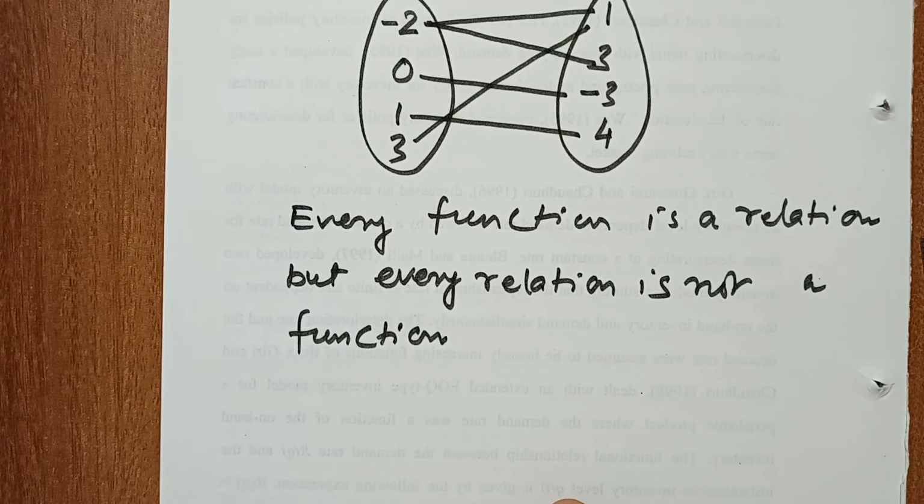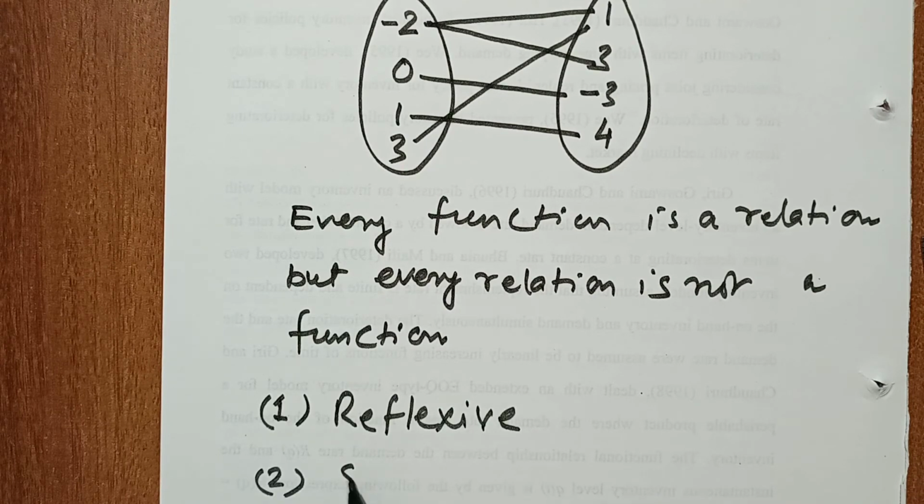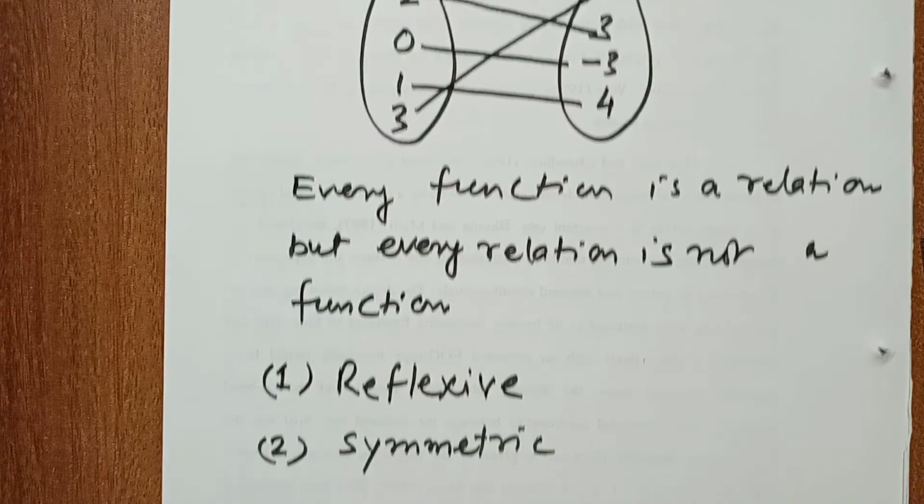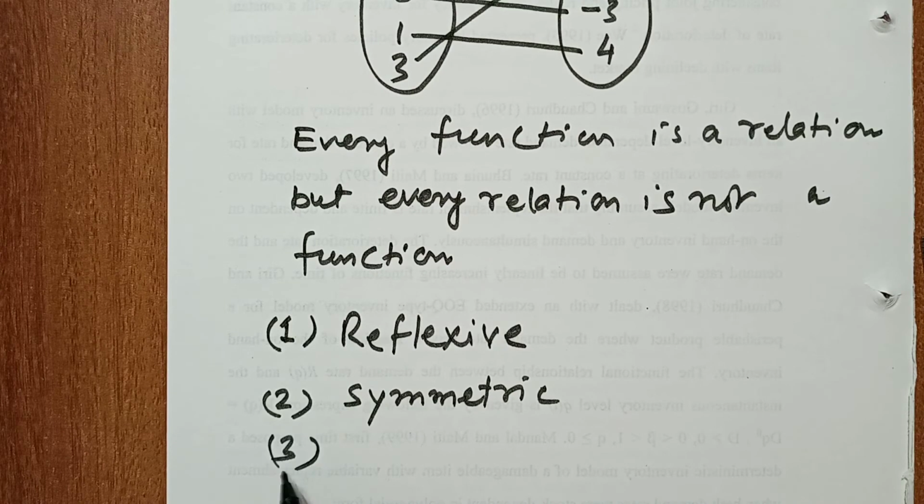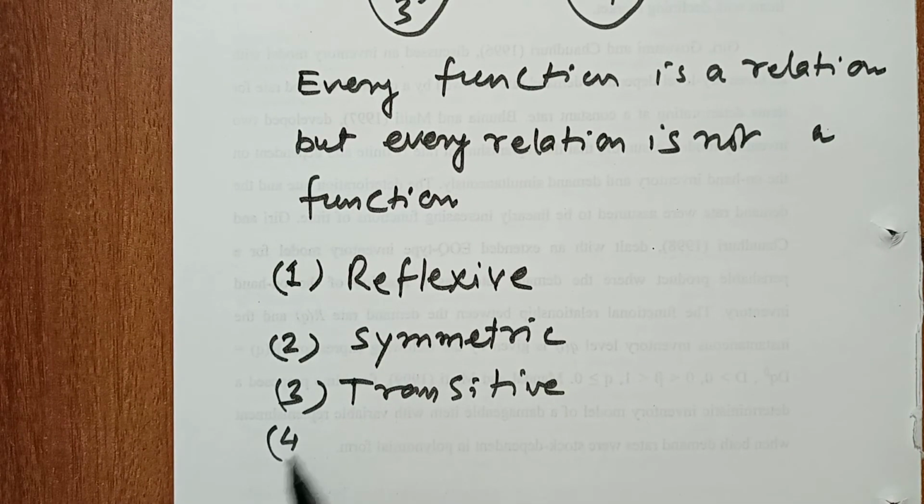Okay. Now I am going to explain types of relation. Mainly I want to explain the reflexive relation, second is symmetric relation, third is transitive relation, fourth is antisymmetric relation.